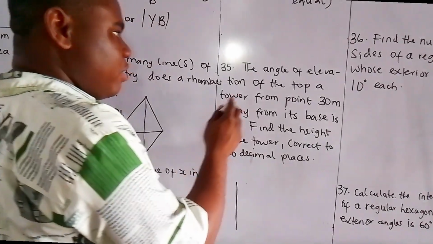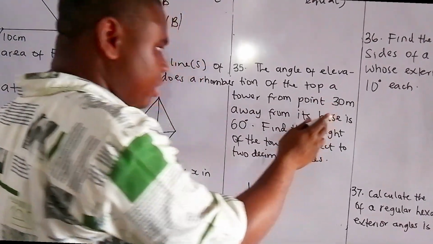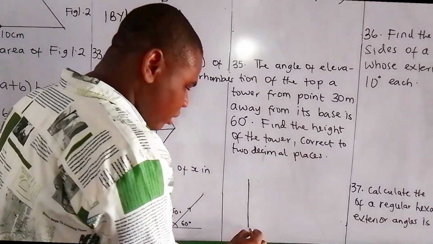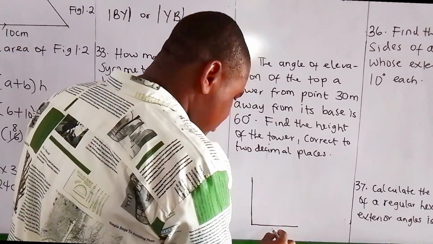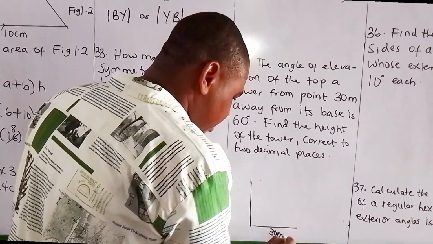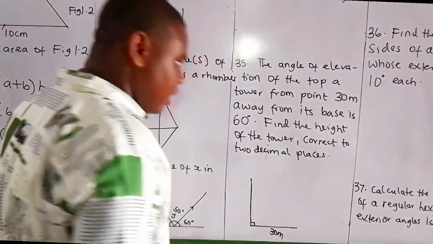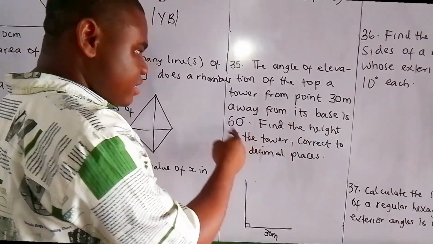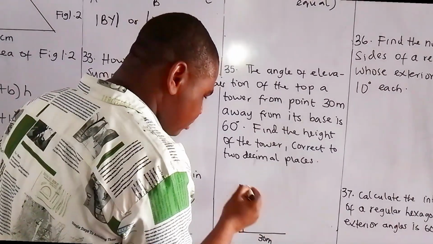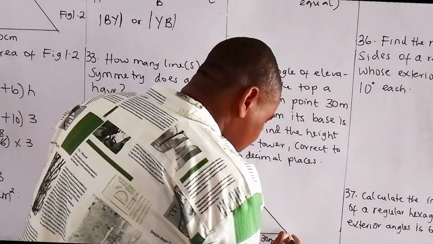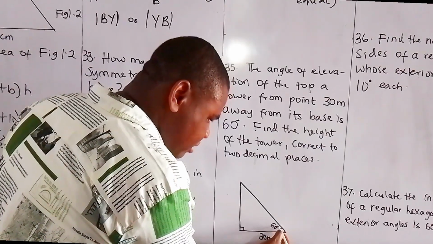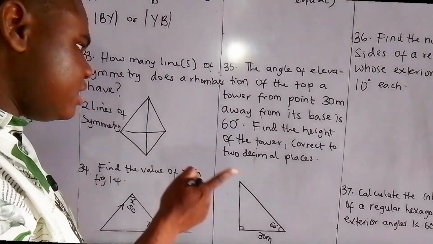The top of a tower from a point 30 meters away from its base. The angle of elevation from this point is 60 degrees. Find the height of the tower.